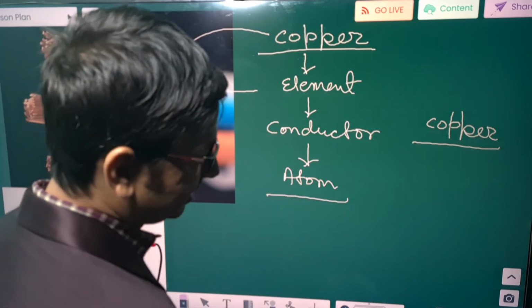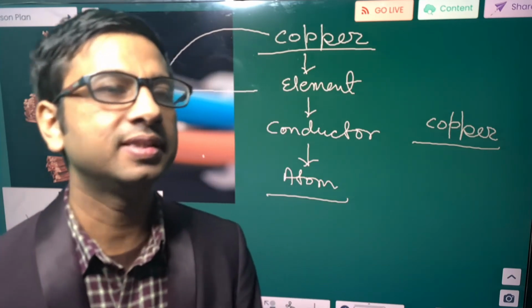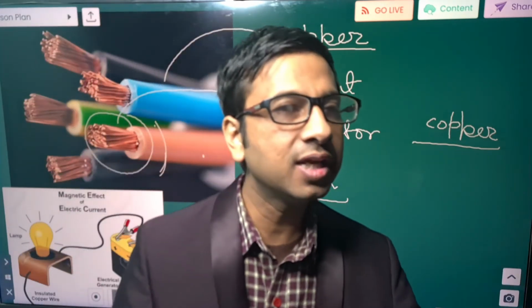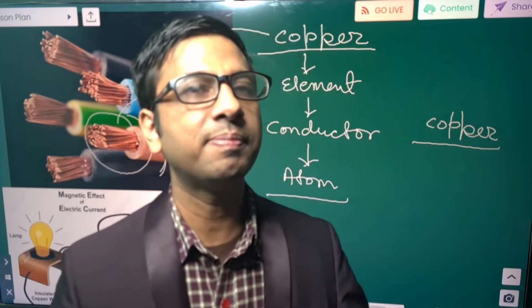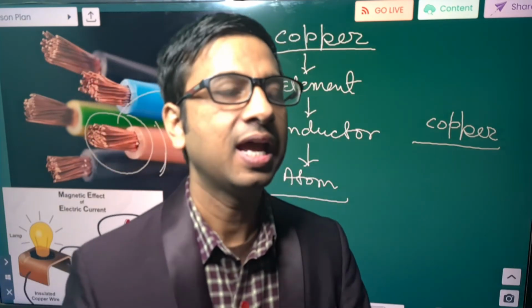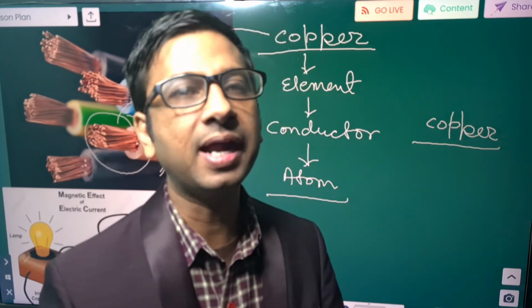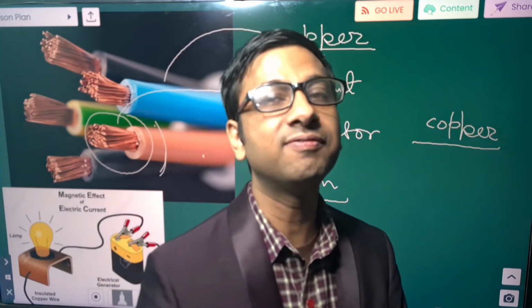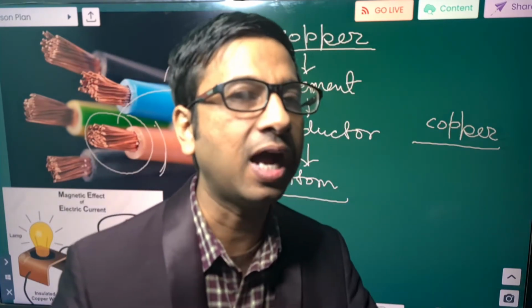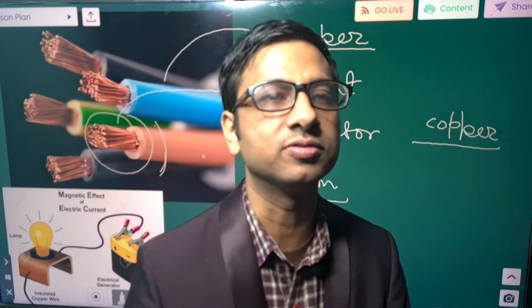And if we see an atom, what is there in an atom? In an atom, there are only two parts, the nuclear part and the extranuclear part. The extranuclear part is also known as the outer part, and the nuclear part is the center of an atom. In the nuclear part, there are protons which are positively charged. In the outer part, there are electrons.